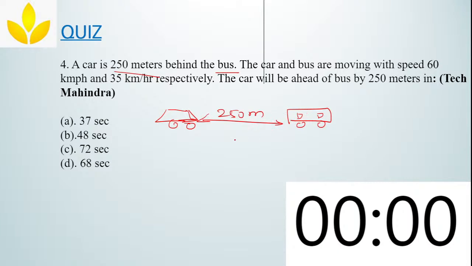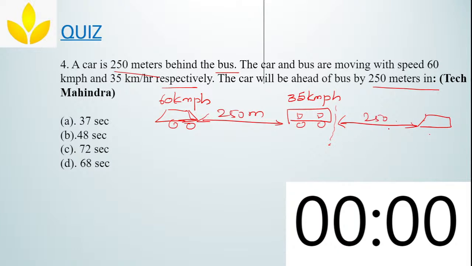Okay, 250 meters behind this. The car and bus are moving with a speed of 60 km per hour and 35 km per hour respectively. Respectively means the first value is for the first one, the second value for the second one. So the car is going at 60 km per hour and the bus at 35 km per hour. In what time will the car be ahead of the bus by 250 meters is the question. They are asking for this scenario: here should be the car, and it has to be 250 meters ahead of it, right? This is the question. How will you solve this?